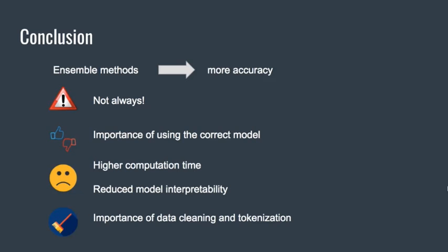In conclusion, we can say that ensemble methods produce more accurate solutions than a single model would, but not always. If models have high variance, meaning overfitting of data, we need to use bagging. If models are biased, we should use boosting. Each ensemble method has its own advantage and weakness. Therefore, it's important to choose the right method.